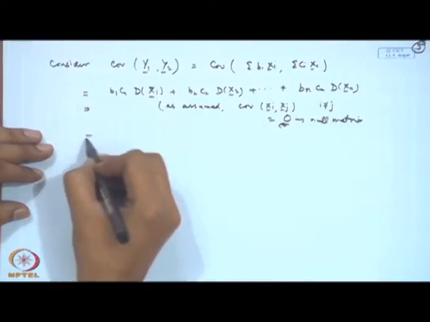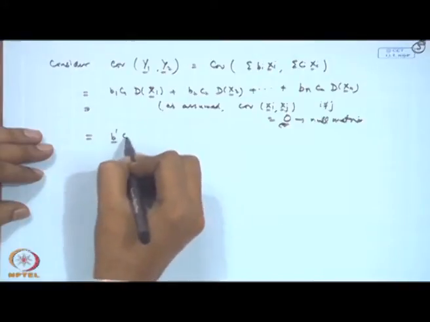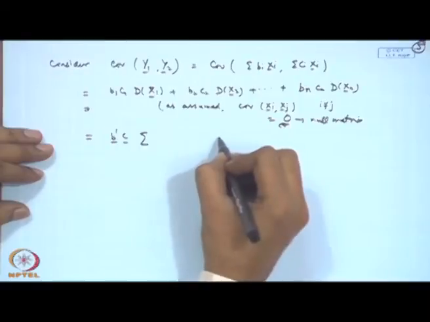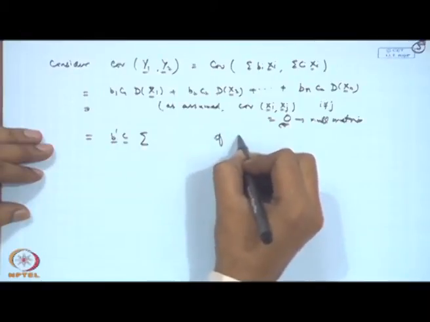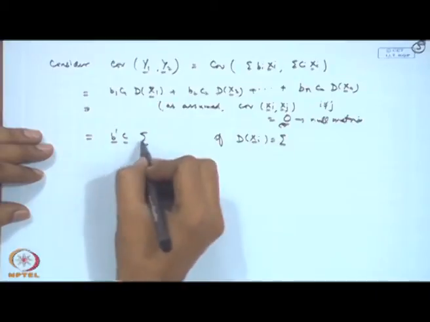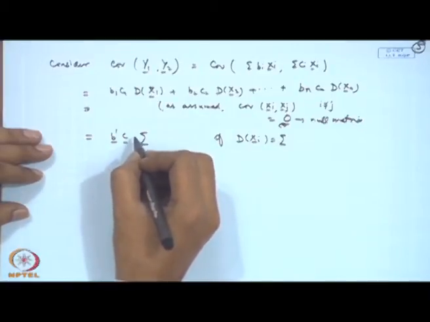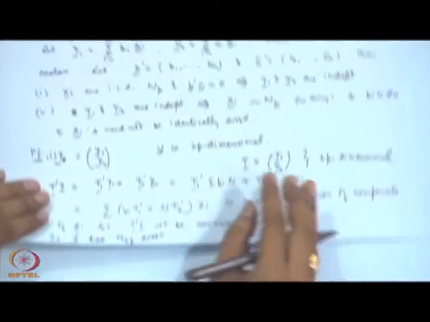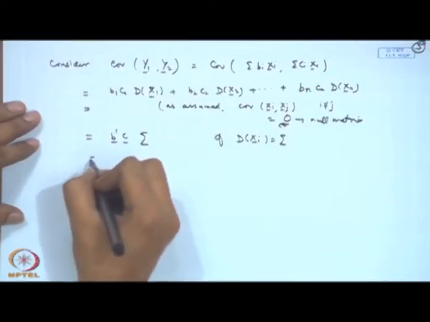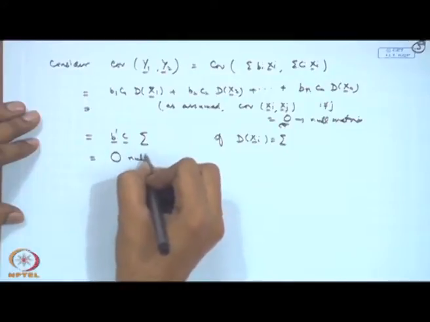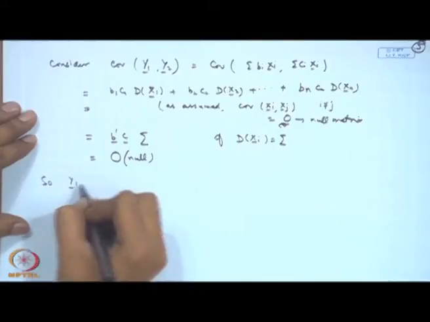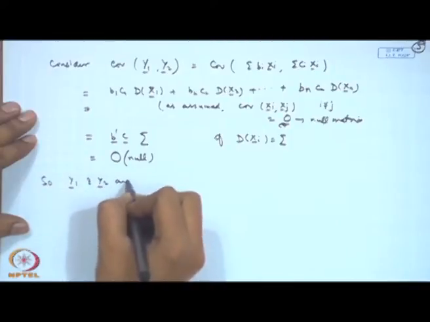So this is nothing but b'c Sigma, if we are writing the dispersion matrix of X_i equal to Sigma. Now, if I am assuming here that b'c is equal to 0, then this is simply equal to null. So we will get Y1 and Y2 are independent.